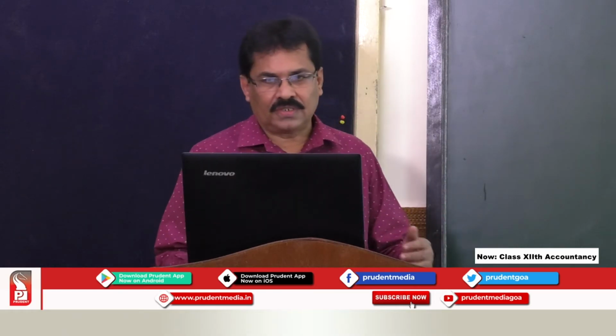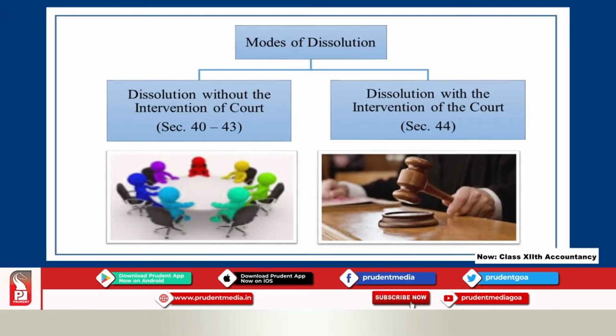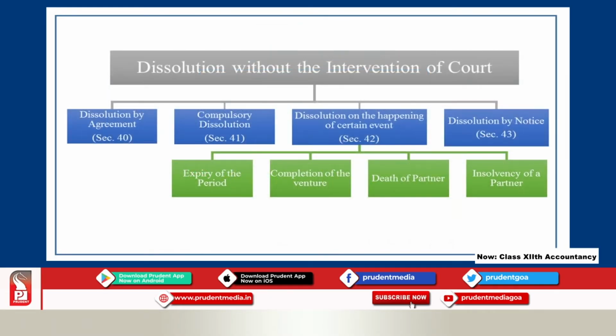Now, what are the modes of dissolution, that is methods of dissolution? As far as the modes of dissolution are concerned, we can divide them into two parts. One is dissolution without the intervention of court, and the second mode is dissolution with the intervention of court. Now, dissolution without intervention of court.